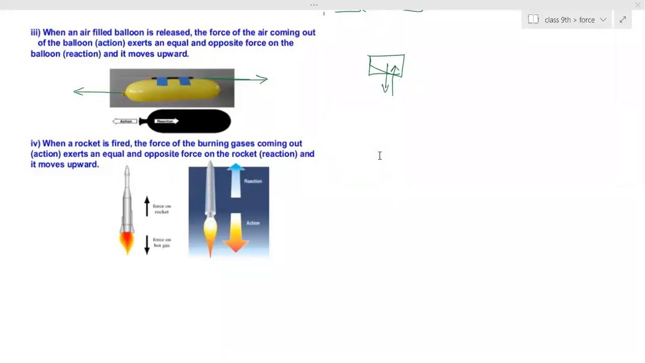So we will stop here. We will write more examples next class, and then the law of conservation of momentum we also have to learn. Then the chapter ends after that.